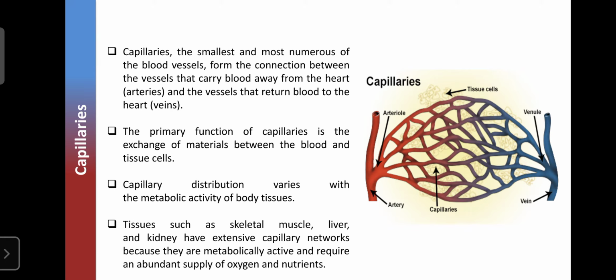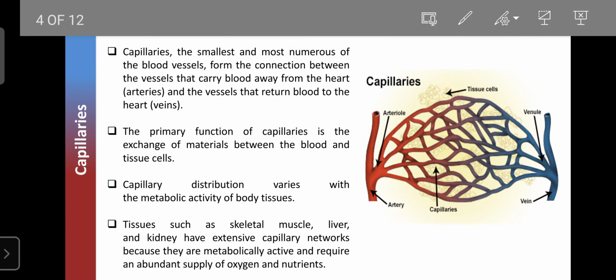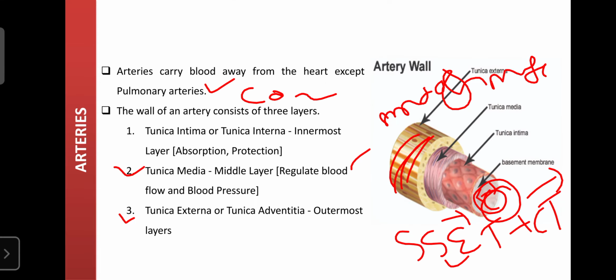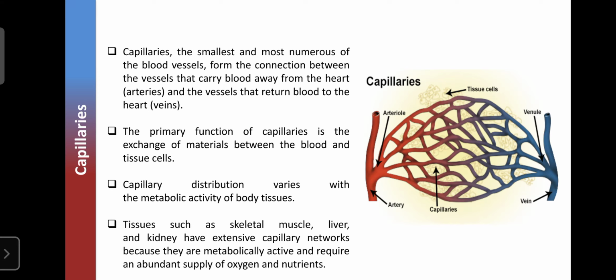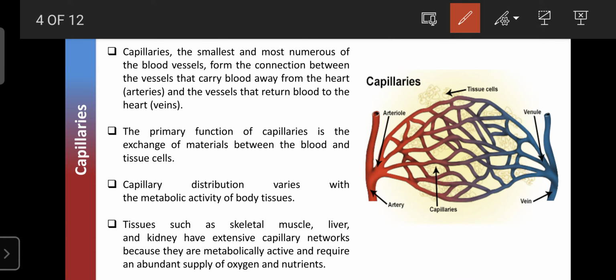So next, regarding the capillaries. Capillaries are the smallest and most numerous of the blood vessels. These capillaries carry blood away from the heart, that is from the arteries, and towards the heart, returning it to the veins. That's why capillaries carry both types of blood, the oxygenated blood as well as the deoxygenated blood.